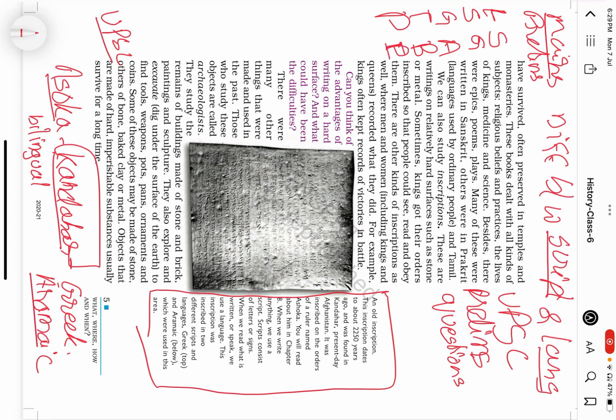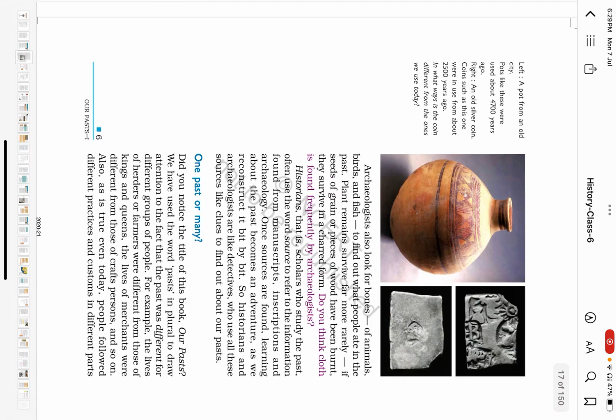Now they will be asking a very simple or fundamental question: identify the scripts or identify the languages. Simply, we need to know the difference between what is a script and what is a language. This forms another important question where UPSC tests our understanding within this one small chapter. Next, let us see.